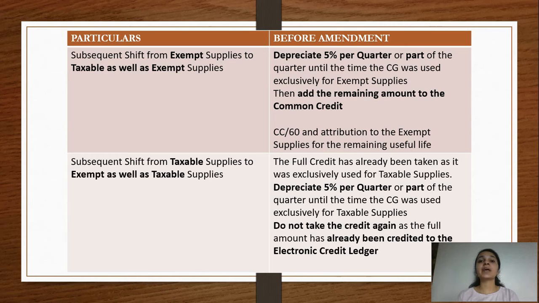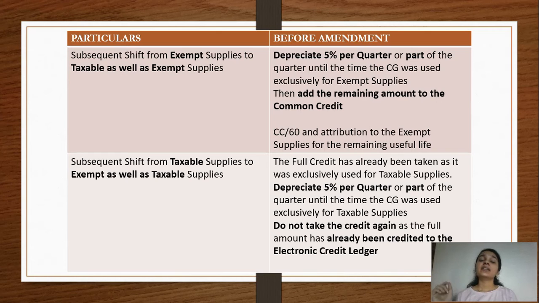So first, in the old scenario, deduct 5% per quarter, depending on for how many quarters or part thereof the capital good was used, and on the basis of that we arrive at an amount which has to be added to the common credit. The amount has to be added to the credit, that is the electronic credit ledger. It will be added to the ECL.